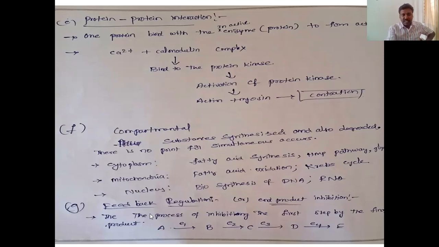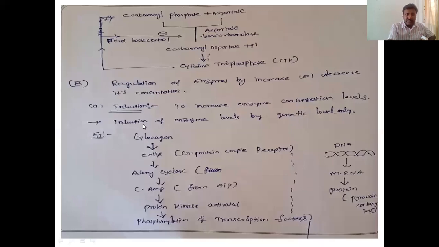That's why I've written here: the process of inhibiting the first step by the final product. This is called feedback regulation. Got it? So the end product inhibits the first step. Simple matter.